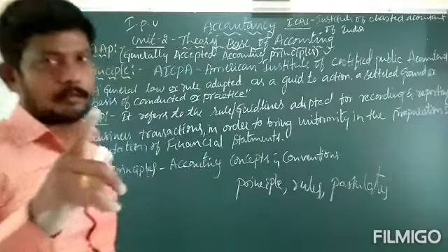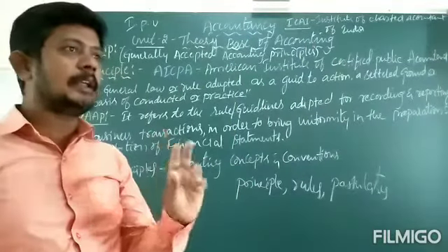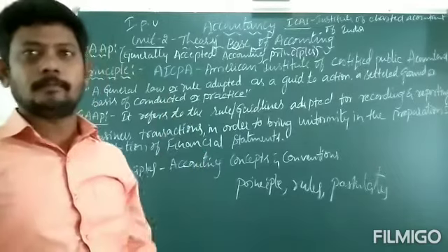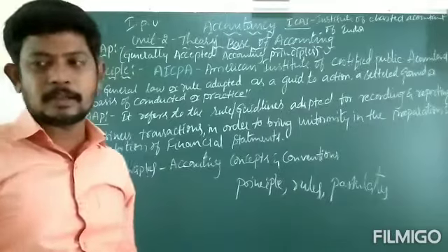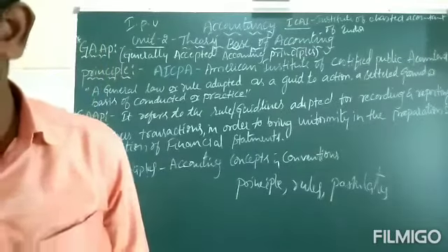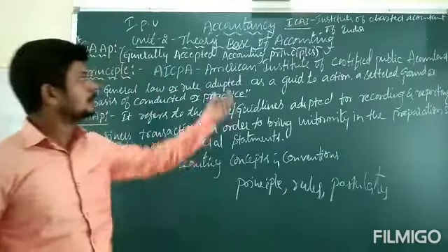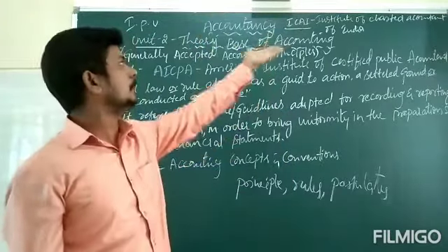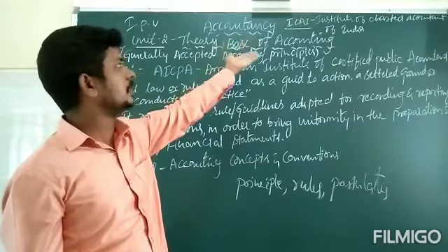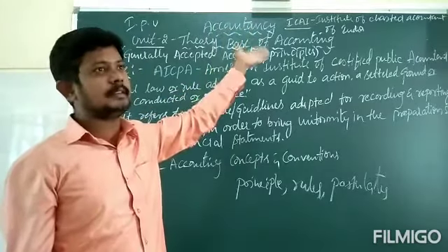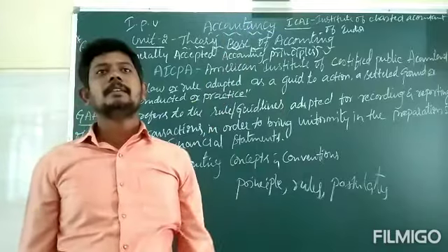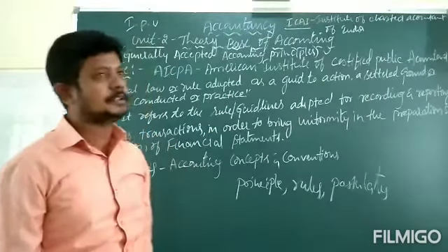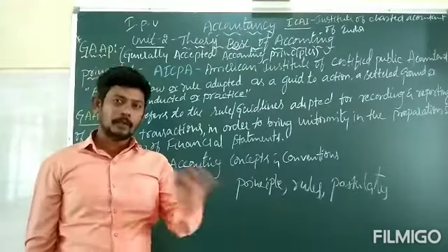One mark to get: which one is the regulatory body for maintaining the standardization of accounting principles and accounting policies? That is the ICAI, Institute of Chartered Accountants of India.